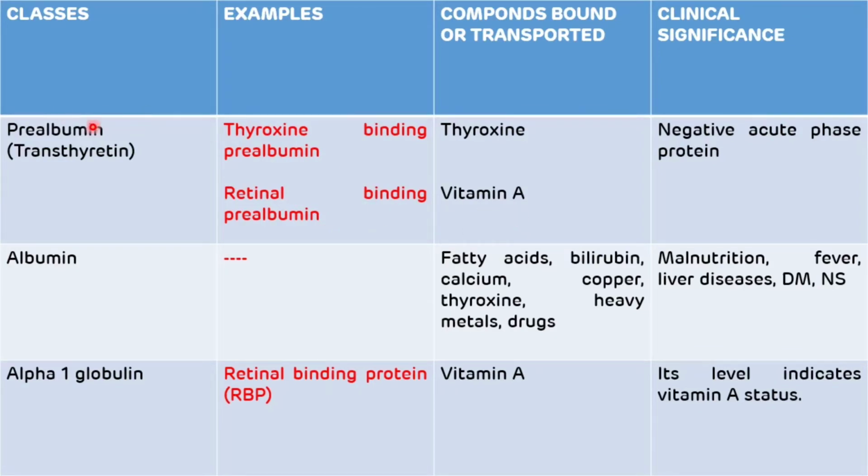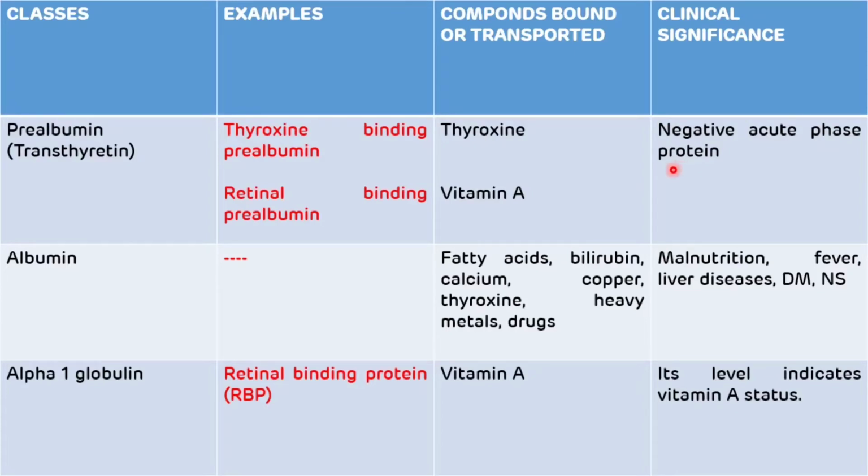And the clinical significance of prealbumin is that it is a negative acute phase protein. That means at the time of infection, the concentration of prealbumin will be decreased. That's why it is a negative acute phase protein.